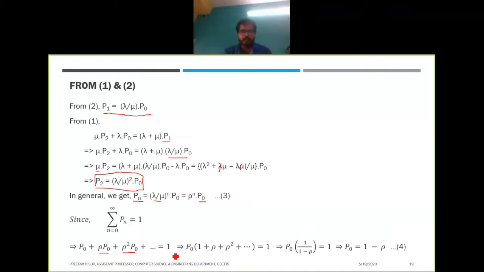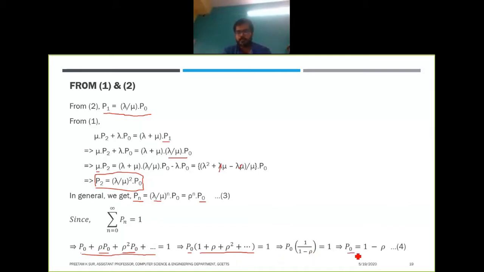That implies that if you take p0 common from this term, it will look like p0 into 1 plus rho plus rho square up to infinity, right? This is nothing but the summation of a GP, an infinite summation, and rho is less than 1. So by the summation of GP formula, this is 1 by 1 minus rho. So we have p0 into 1 divided by 1 minus rho equals 1, right?